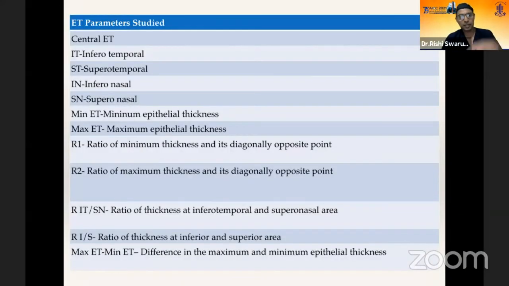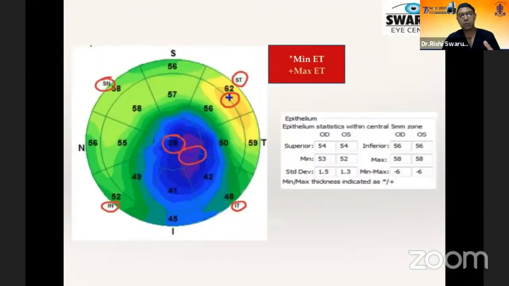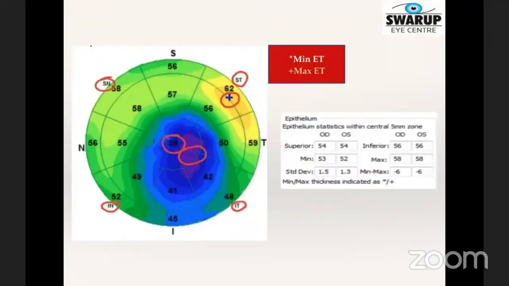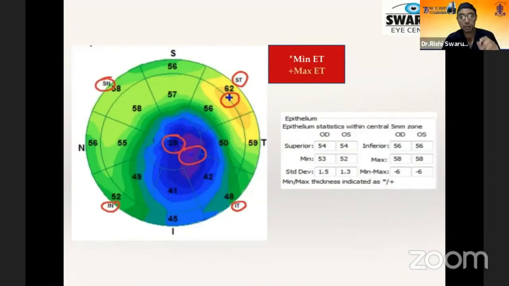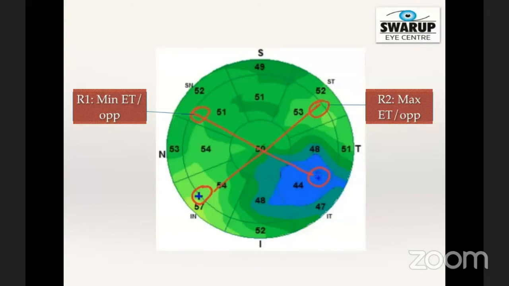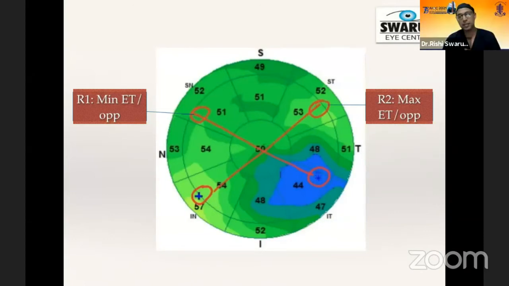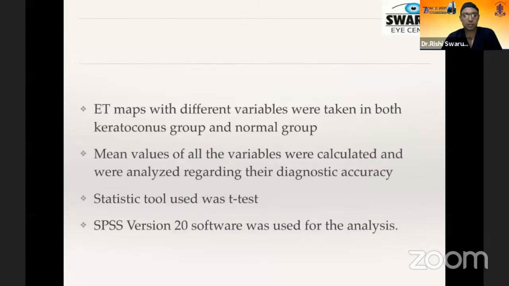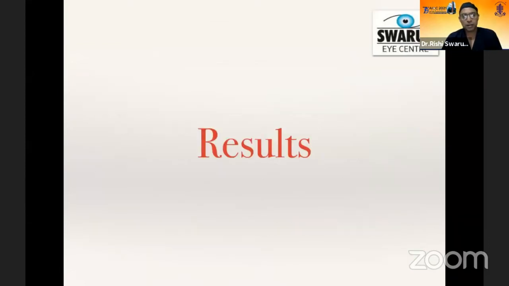epithelium. We studied a lot of parameters to see which epithelial thickness parameters may be useful. The ones we found mainly useful were the minimum epithelial thickness, shown by an asterisk, and the maximum epithelial thickness, shown by a plus sign, and a ratio called R1, which is the minimum epithelial thickness divided by the exact opposite point of the epithelium. Similarly, we have the maximum divided by the exact diagonally opposite point on the epithelial thickness map. And of course, we did a proper statistical analysis.